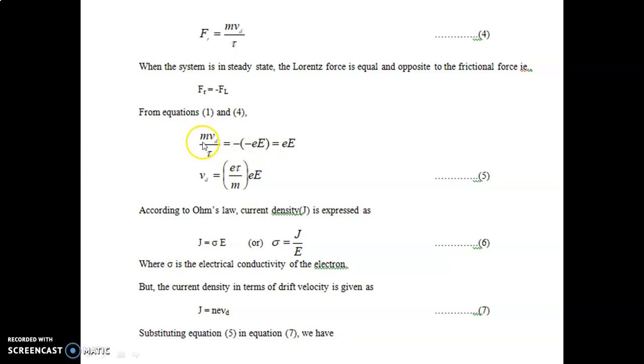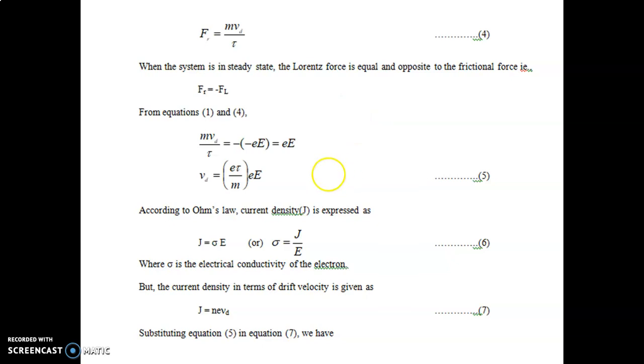Now we get m Vd by tau equal to e into E. Rearranging this equation, we obtain the expression for drift velocity, Vd equals e E tau by m. This is equation number 5. We got the expression for drift velocity.